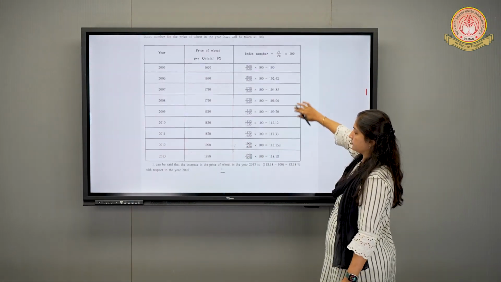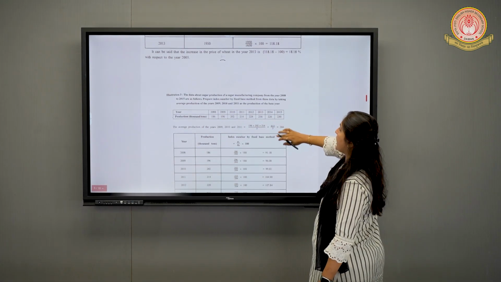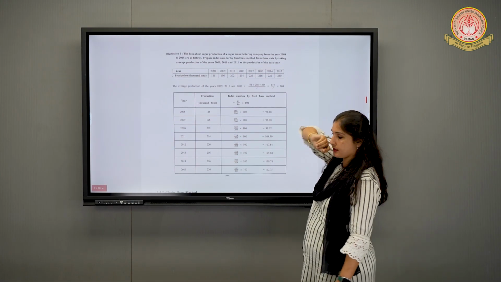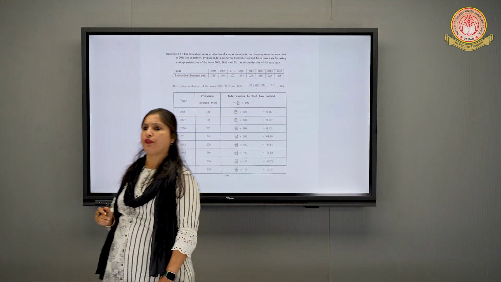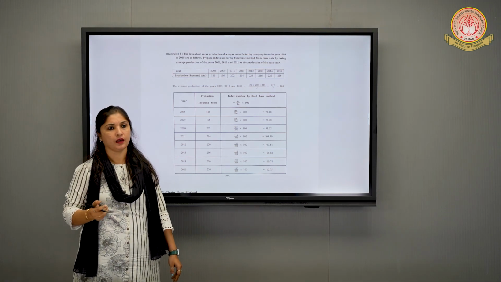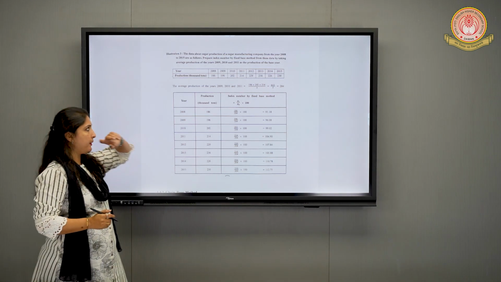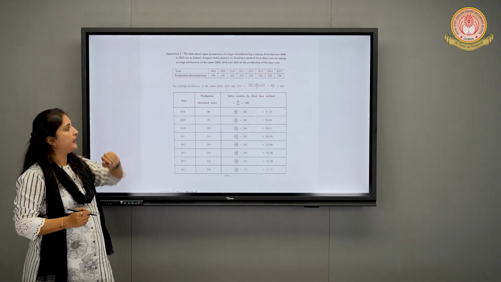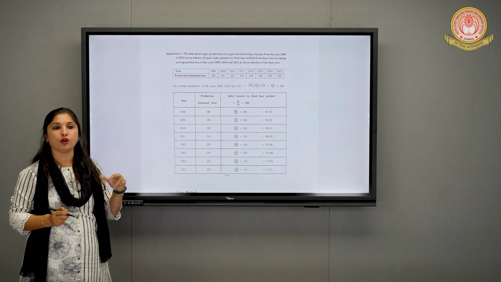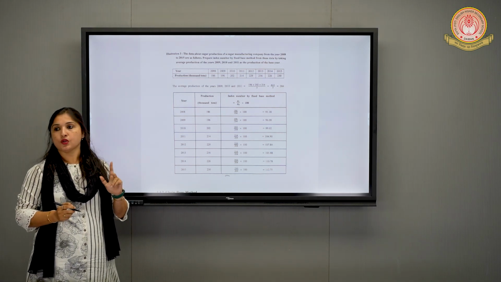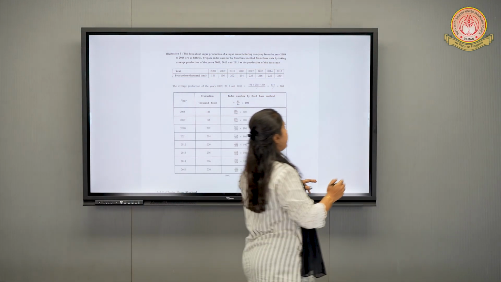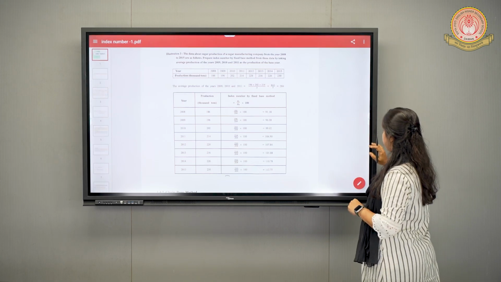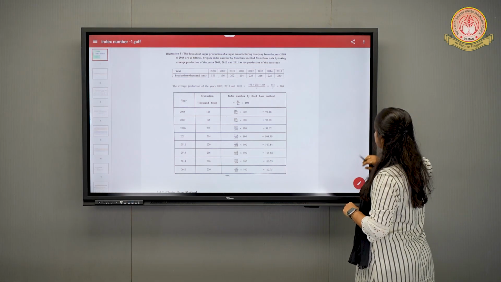Moving towards an example of fixed base only, where it is given that you have to take the average of 3 years as the fixed base. Can you do this? Here it is given in the question that you have to take 2009, 10 and 11, the average of it, as the fixed base. So we'll first see the prices of the 3 years. What are the prices? Just tell me the prices first.